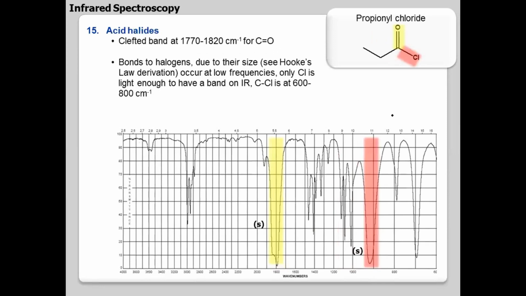Then you have acid halides. Acid halides will have a C-Cl, which will be around 800 or so. Generally we do not look at this peak much, but you can get a clue. That is because a heavier atom will be having a lesser vibration frequency. So our carbonyl compounds go up to 1800, from 1700 to 1800.